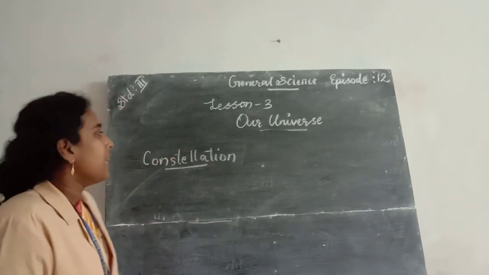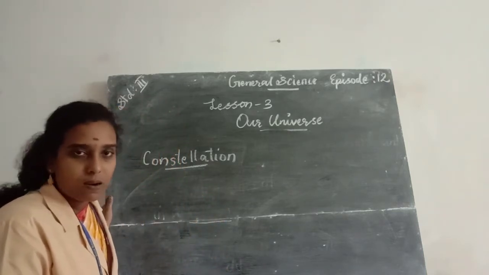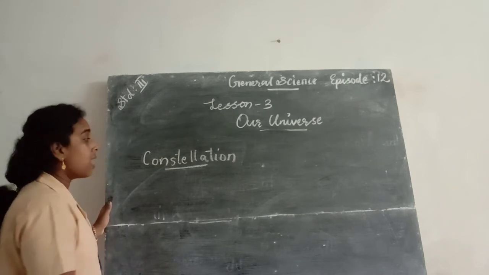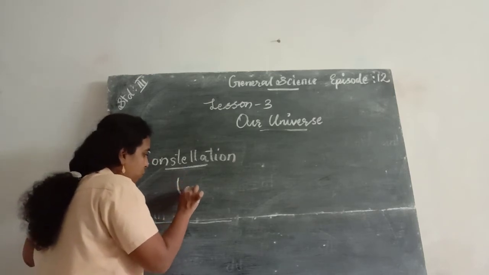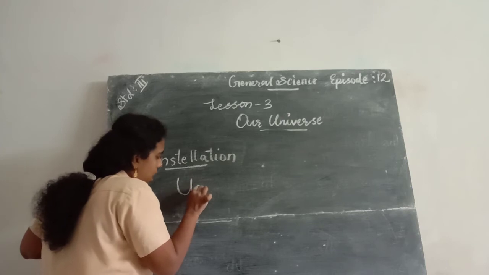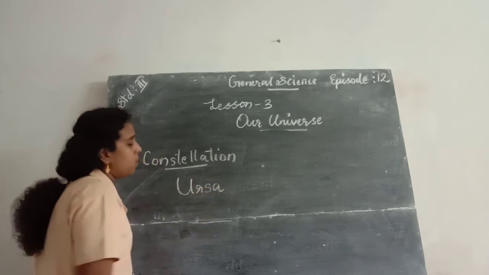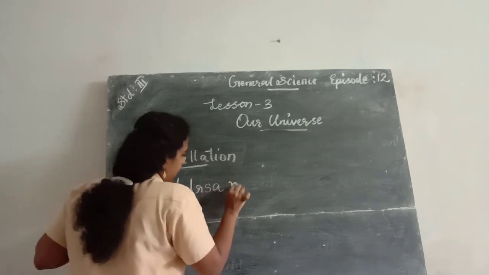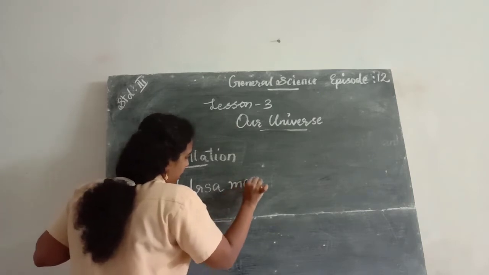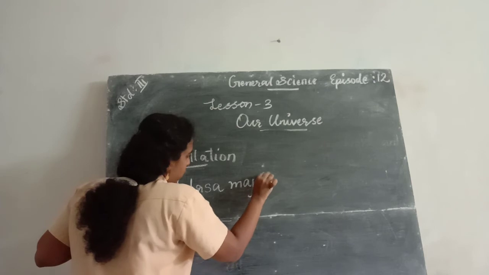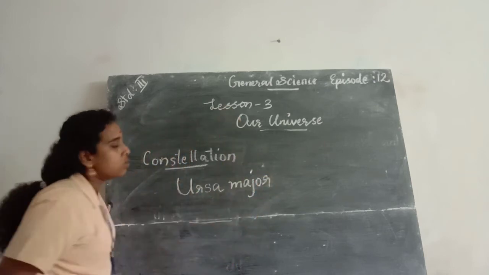Then examples of different constellations are Ursa Major, U-R-S-A, Ursa Major, M-A-J-O-R.